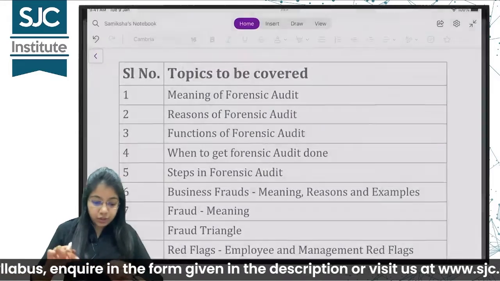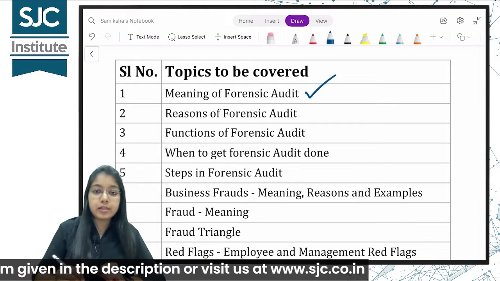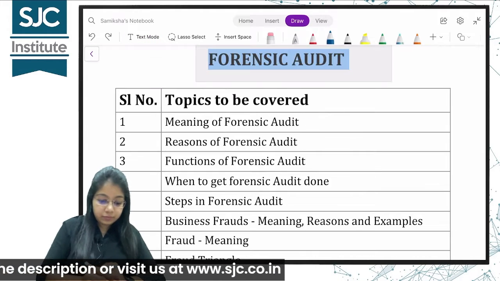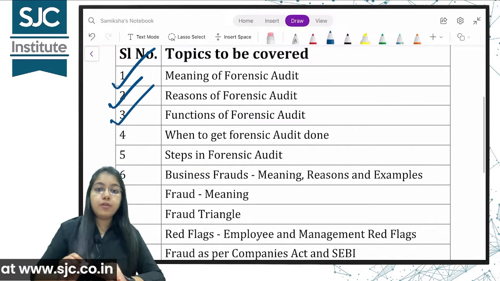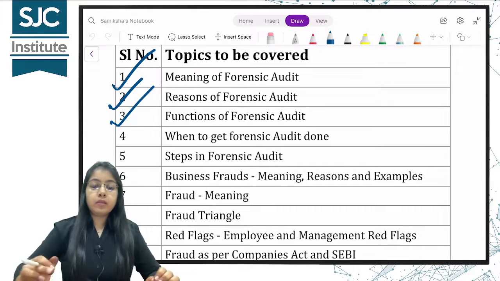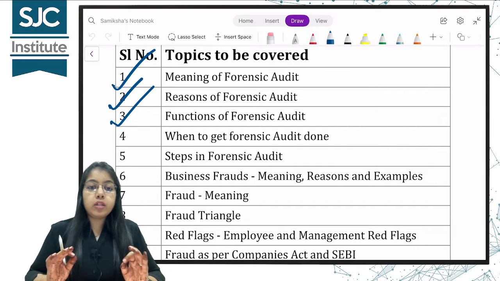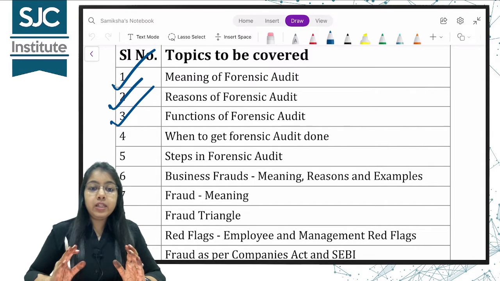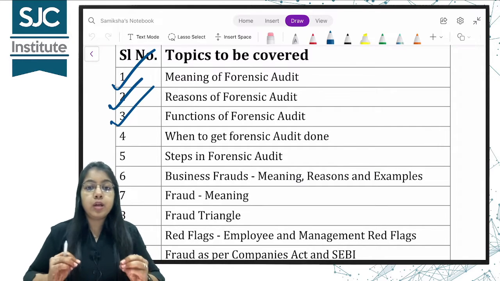So, let's just go back to our table. From here, we have done the meaning of forensic audit, the reasons, and the functions. Okay? So the next topic is when to get forensic audit done. That is, what is the need of forensic audit. What will happen in a business or company when there is a need to get a forensic audit done?